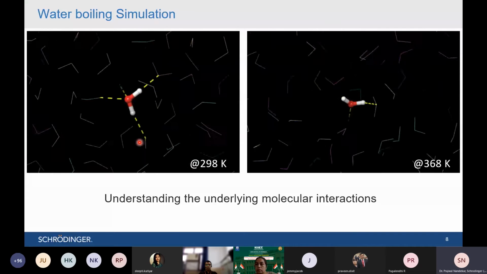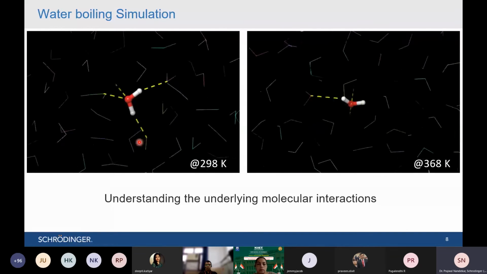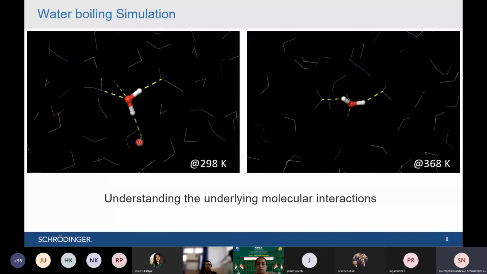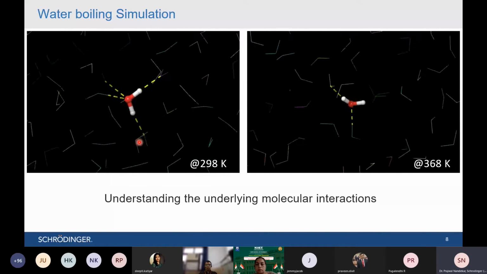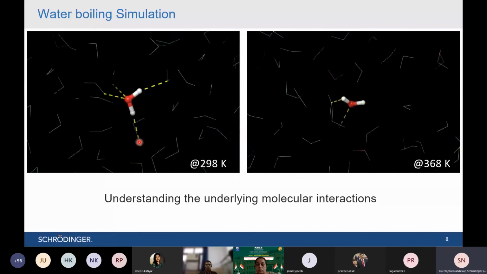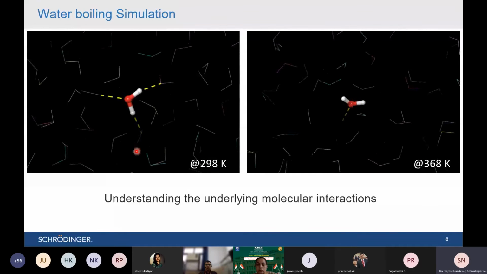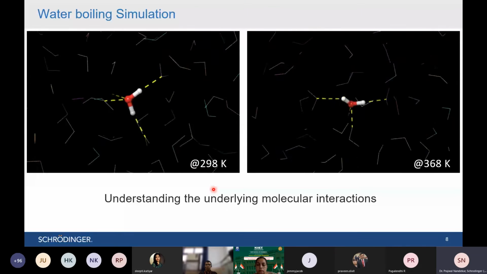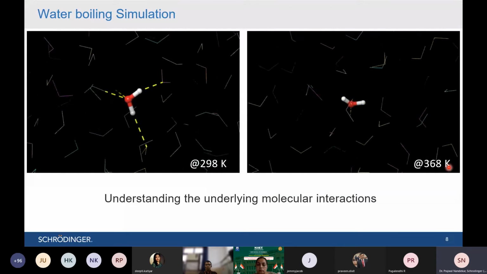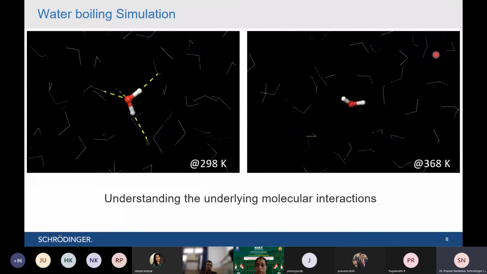So that is the reason why water stays intact and is still present in the liquid phase in case of room temperature simulation. But in computers we can change the conditions. Let's increase the temperature up to the boiling point, simulate it and see what happens.